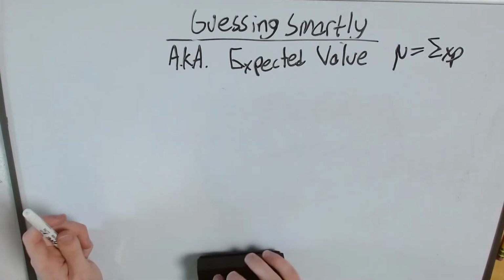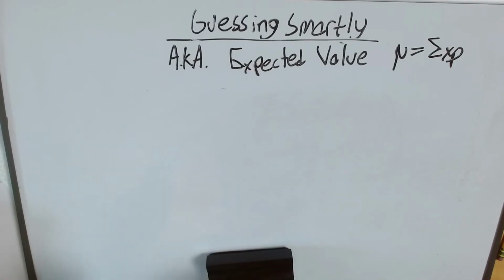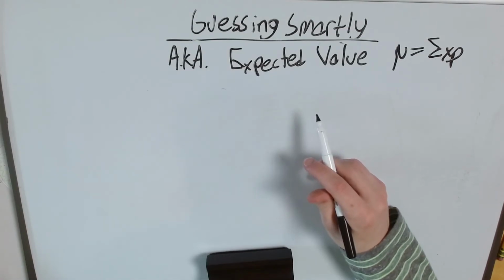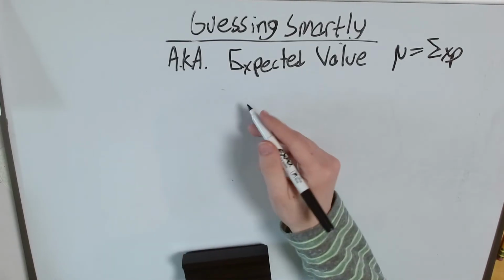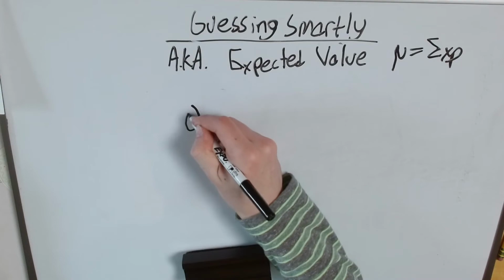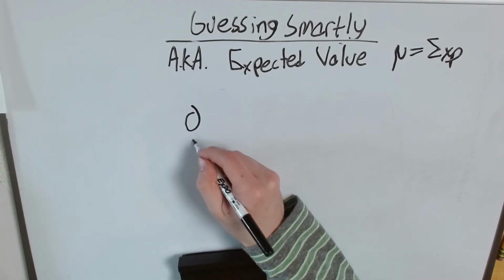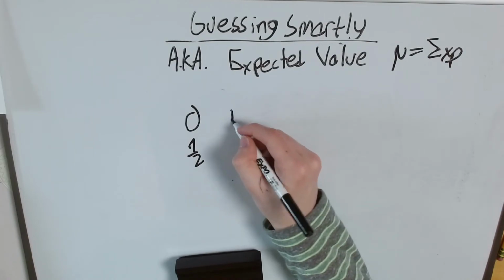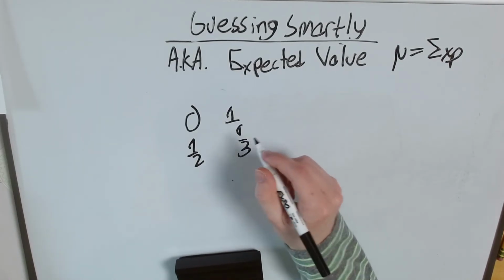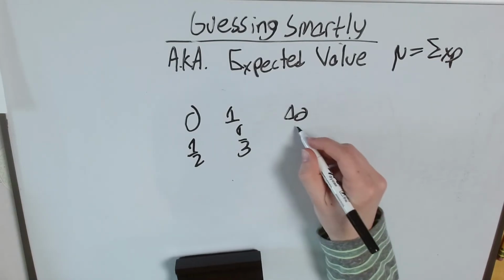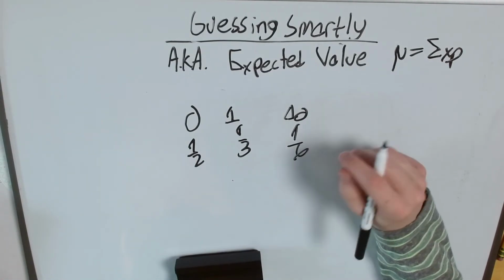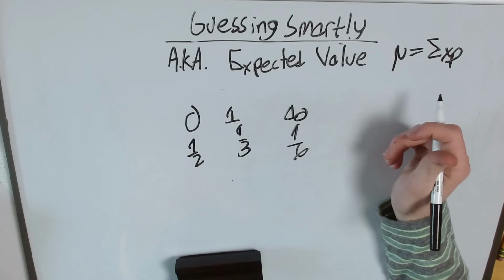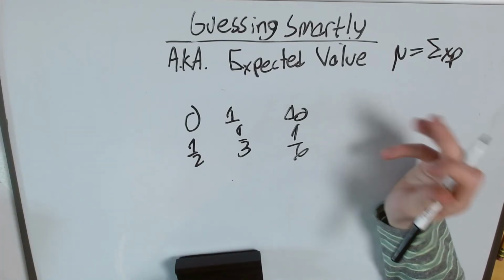And finally, we can use expected value to turn us a pretty nice profit, right? So let's say we're buying stock in companies, and now let's say the probability that the stock will fail and they'll get $0 is a 50% chance. So 1/2. Be worth $1, that's 1/3. Be worth $10, that's 1/6. Now, what price is it worth it to buy a share for? Is it worth $5, $10, $2, no dollars?